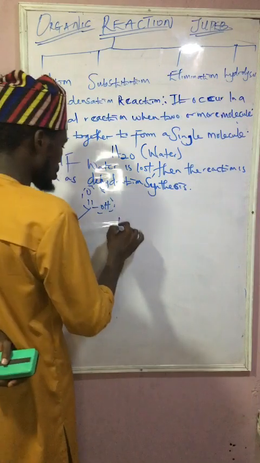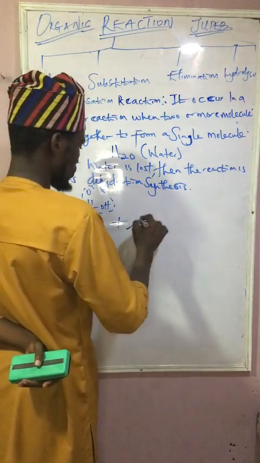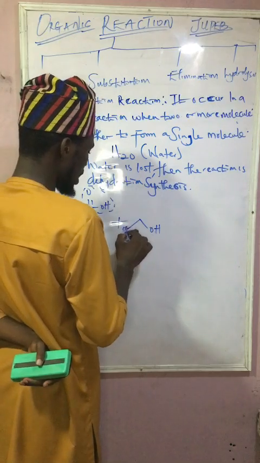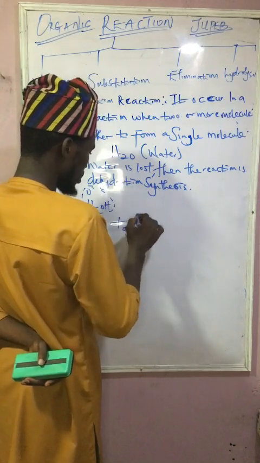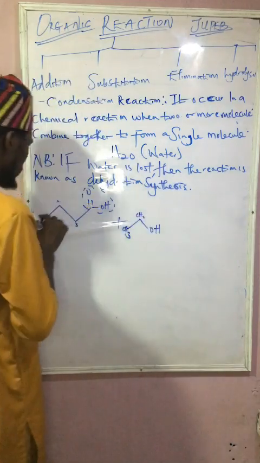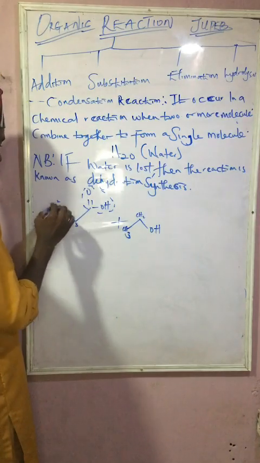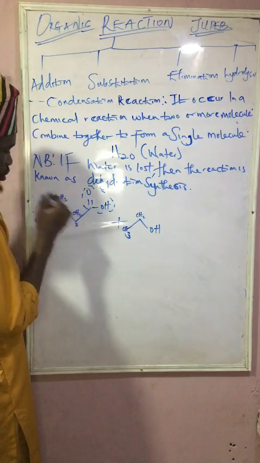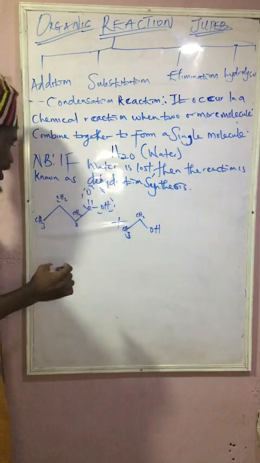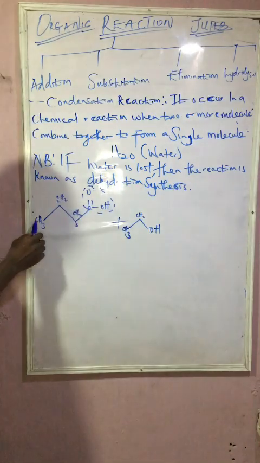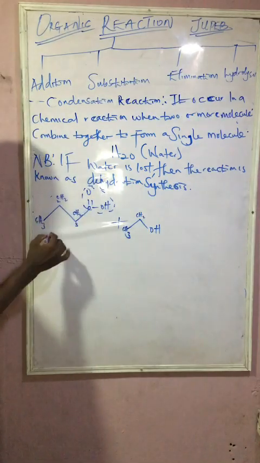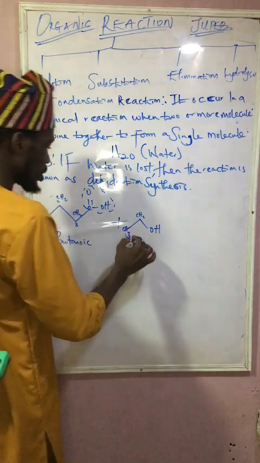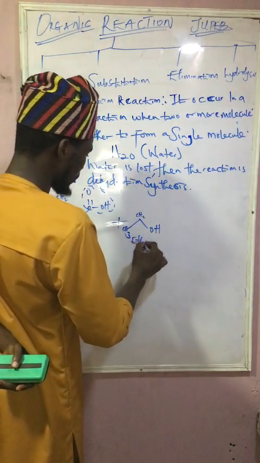Carboxylic plus this is CH3CH2, same thing to be what? CH3CH2CH2. Here we have a carbon here. So when you count the number of carbon atoms, 1, 2, 3, 4. This is butanoic acid. This is ethanol.